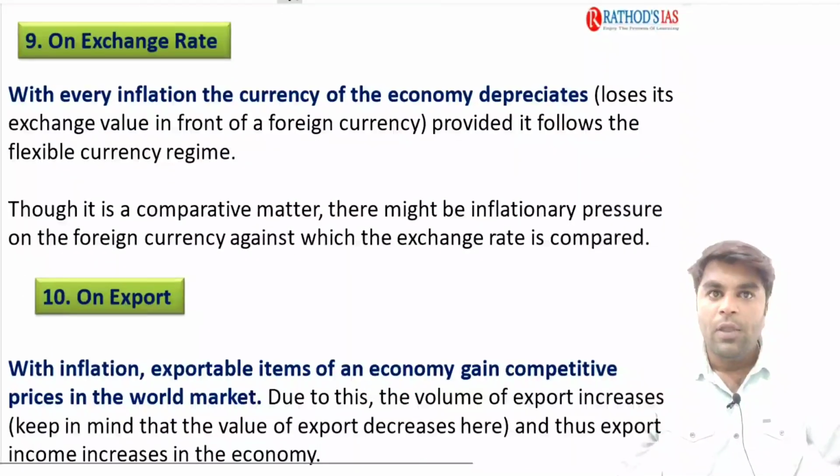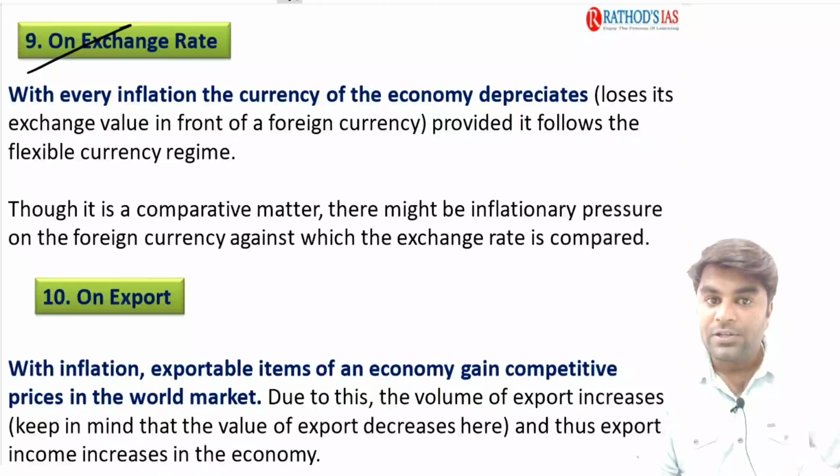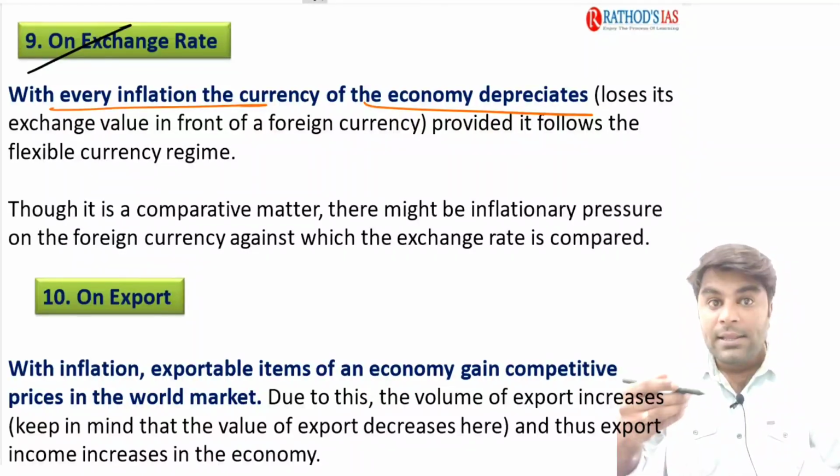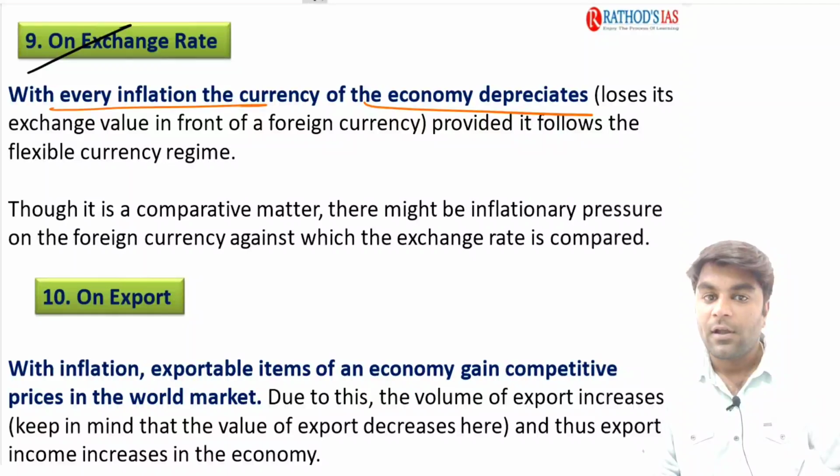Next, we are going to understand the effects of inflation on the exchange rate. See, with every inflation, the currency of the economy depreciates. Right? You know the meaning of depreciation? Decrease in the exchange rate of the home currency with the foreign currency.